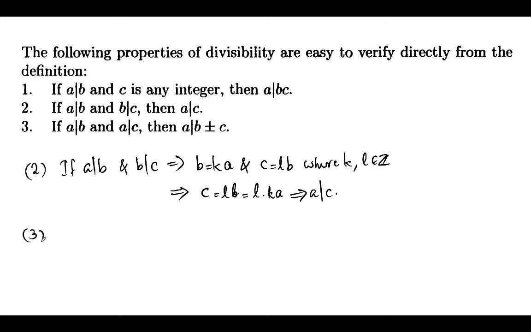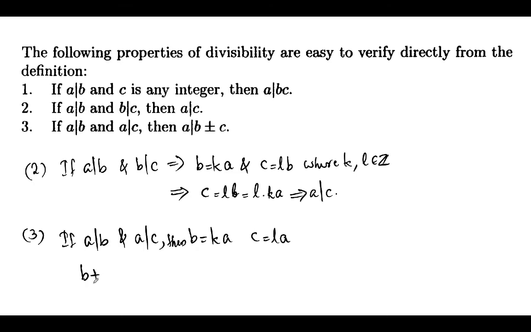Similarly, to prove the third property, we are given that a divides b and a divides c. So b is a multiple of a and c is also a multiple of a.